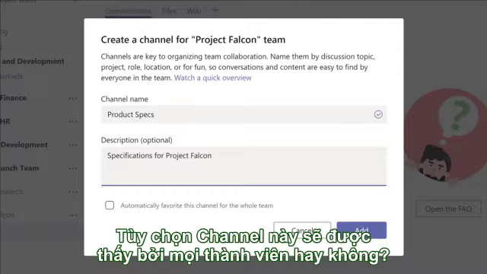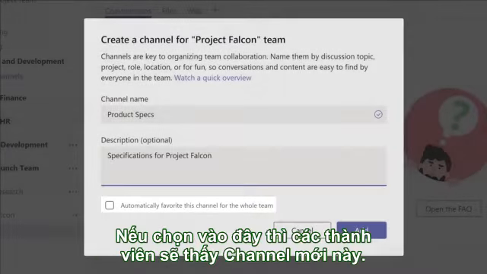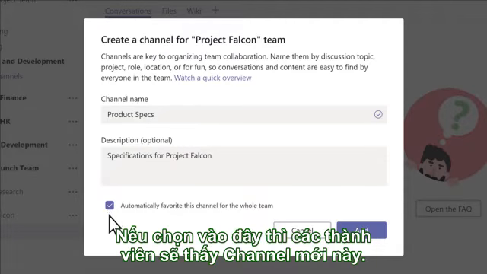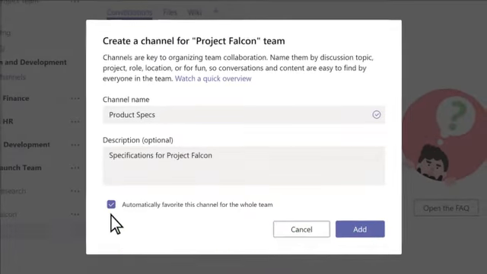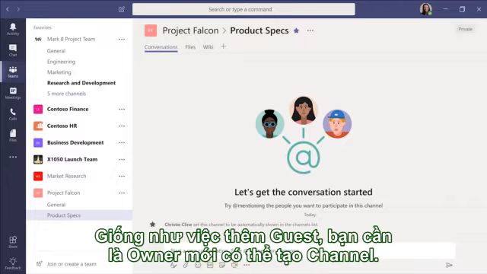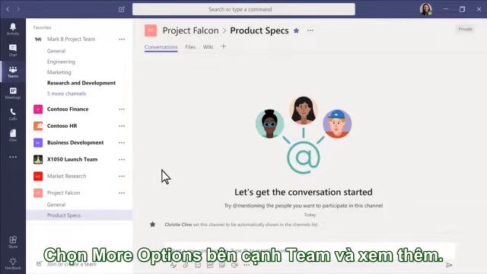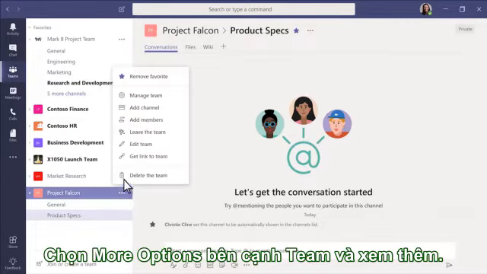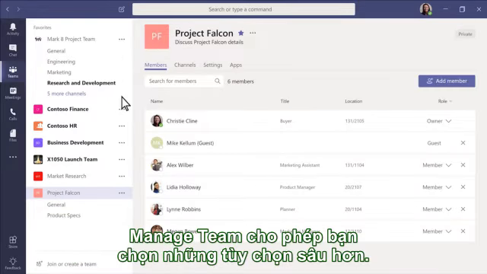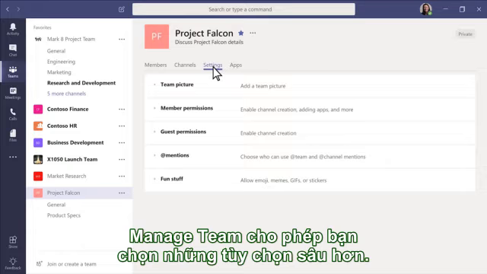and then decide if the channel should automatically be visible in everyone's channel list. This can help people know which channels are the most important. Like adding guests, you'll need to be a team owner to be able to do this. Team owners have even more options for customizing and managing a team. Click More Options next to a team you own to see them. Manage Team is where you'll find these options and more in-depth settings all in one place.